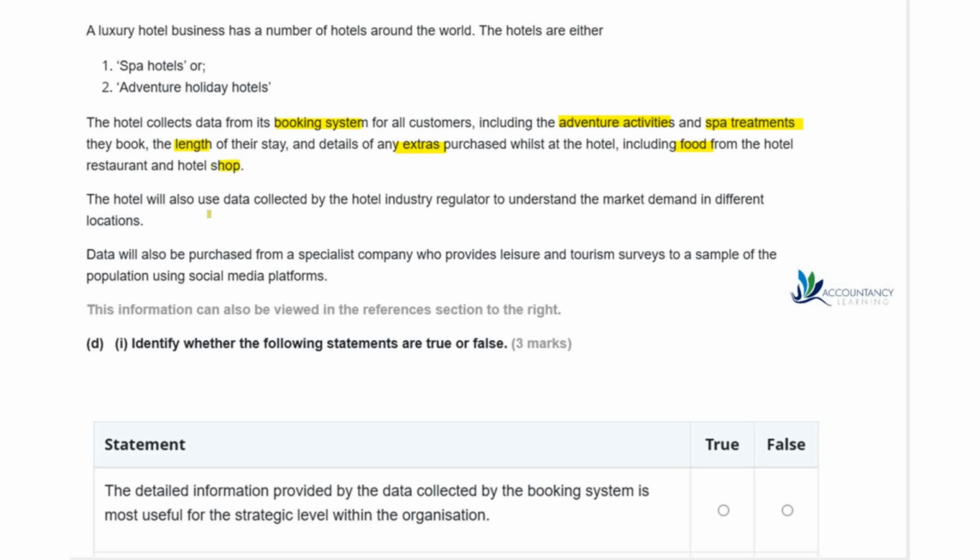The hotel will also use data collected by the hotel industry regulator to understand the market demand in different locations. Data will also be purchased from a specialist company who provide leisure and tourism surveys to a sample of the population using social media platforms. Remember, you can bring this up on the right hand side in the references section if you want to have this on screen while you're answering the questions.